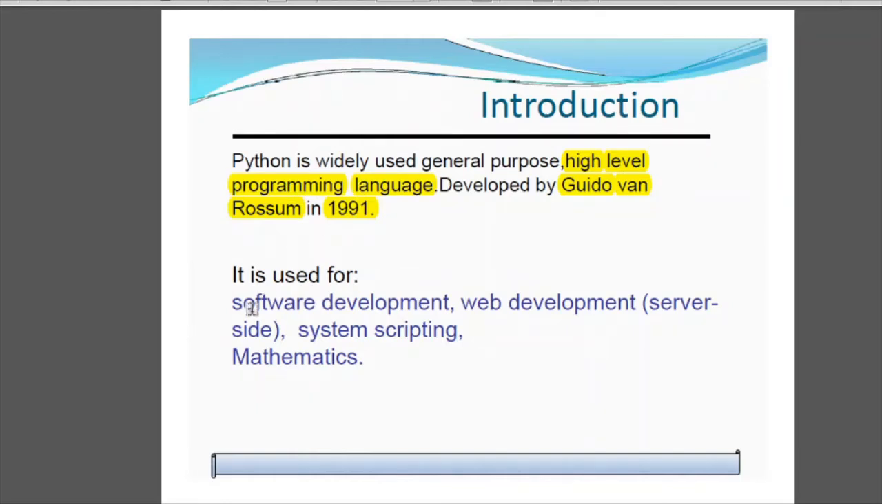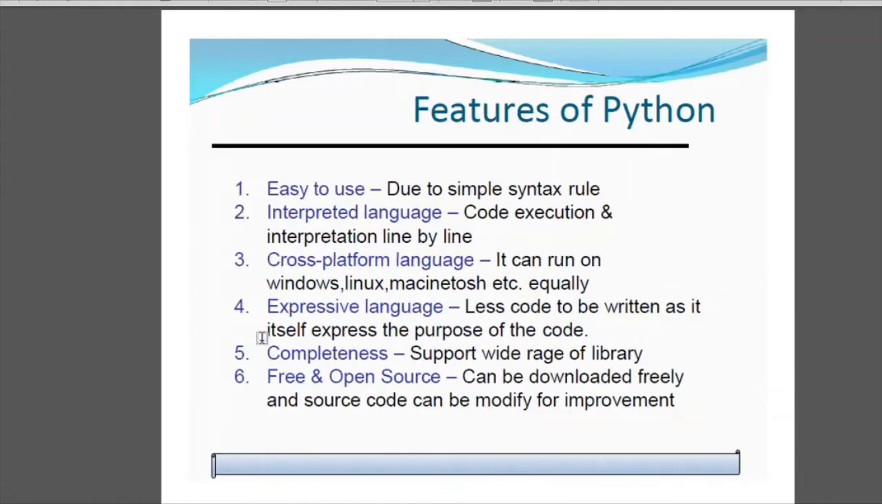Python is used in various industries or fields such as software development, web development, server-side web development, system scripting, mathematics, and so on. Then we come to the features of Python. Now what are the features of Python?